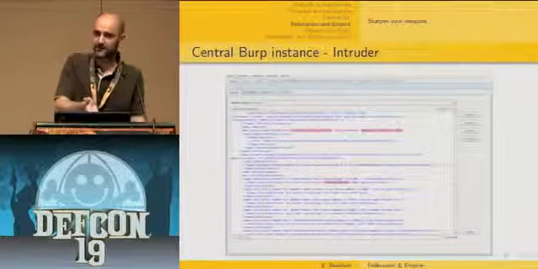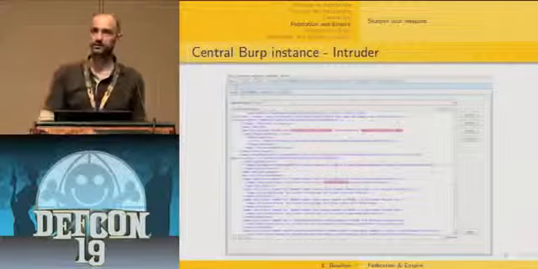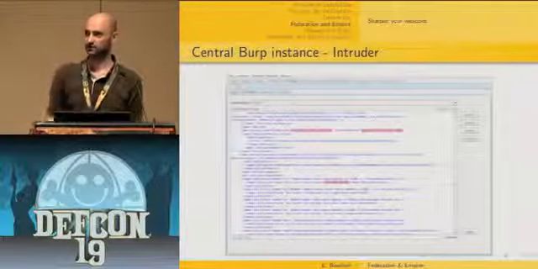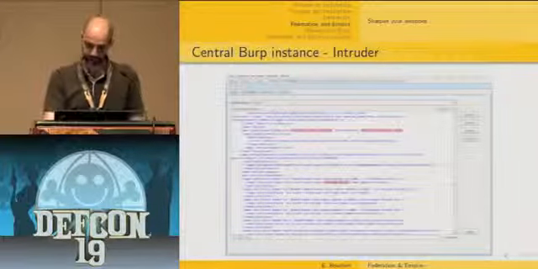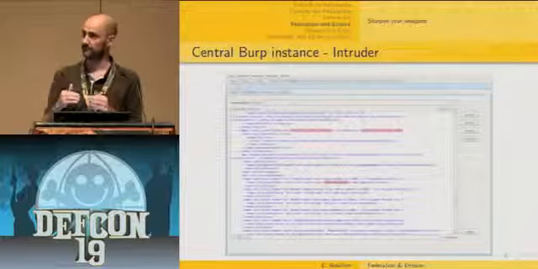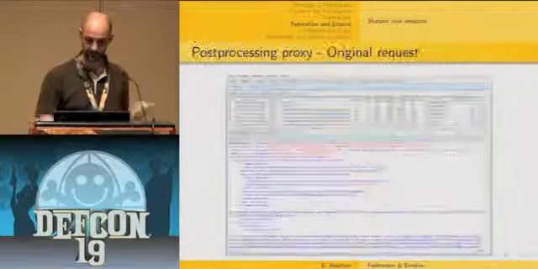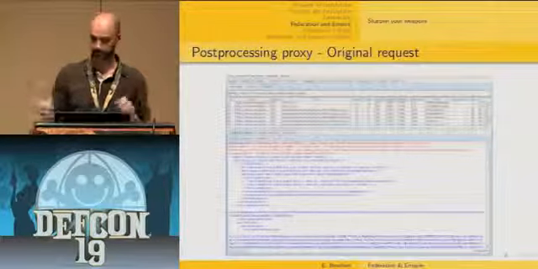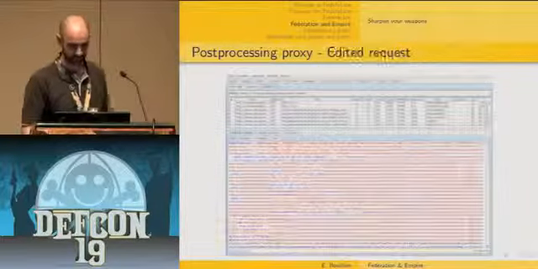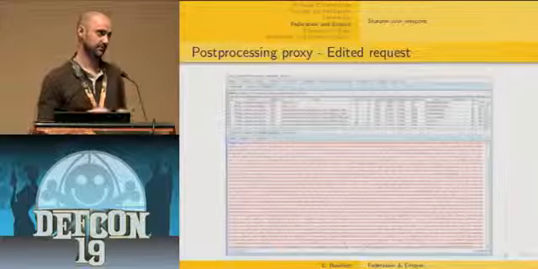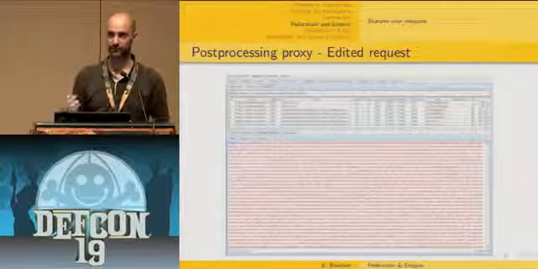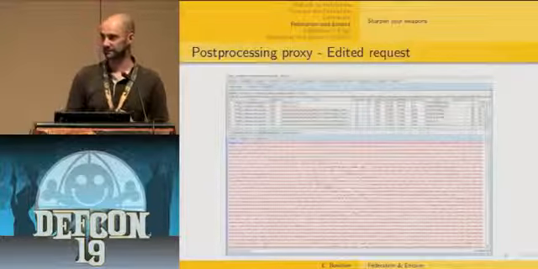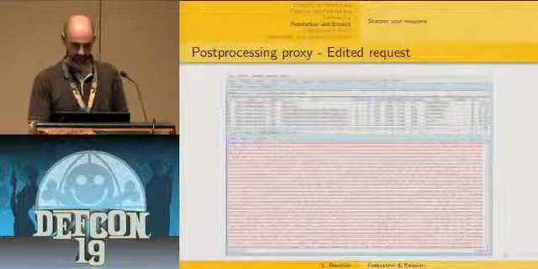So typically, if you're using Burp as a middle proxy, then you can send this request to Burp Intruder, for instance, to have specific parameters mangled. At that point, the middle proxy is going to send this request on to the post-processing proxy, which will receive the decoded token in clear, if you want. Then the post-processing proxy is going to encode the SAML token back to its appropriate format, so that it is sent to the application as it expects. That's basically how it works.